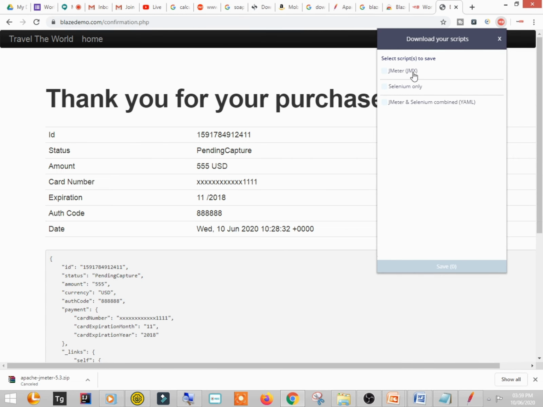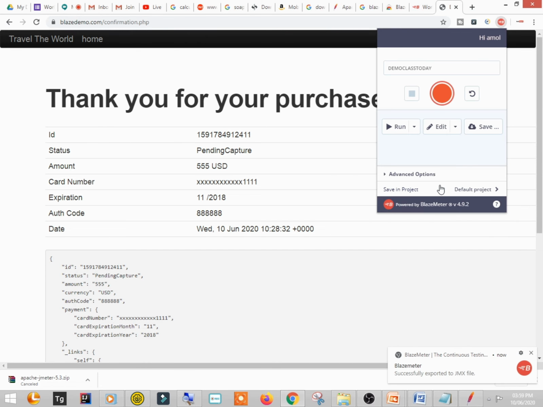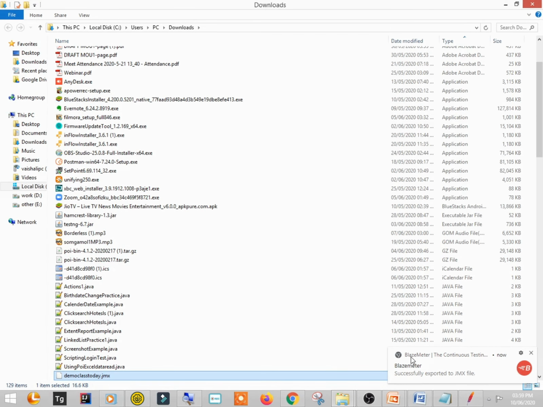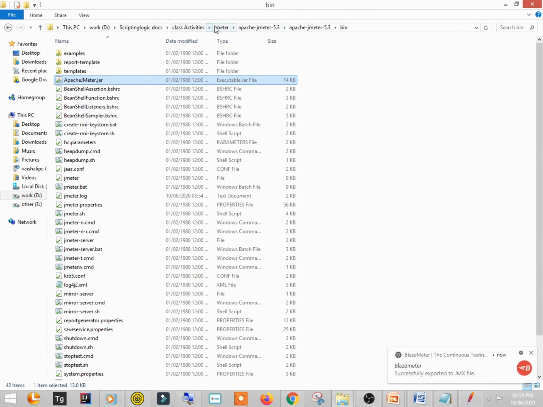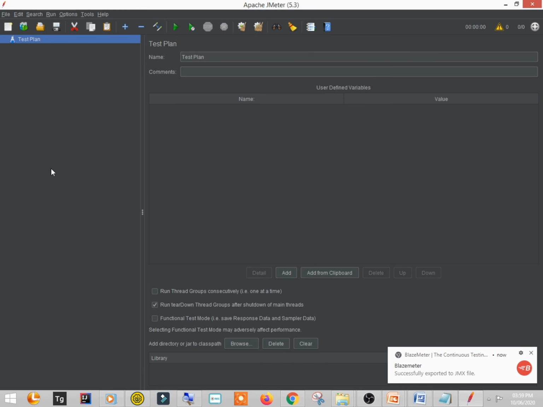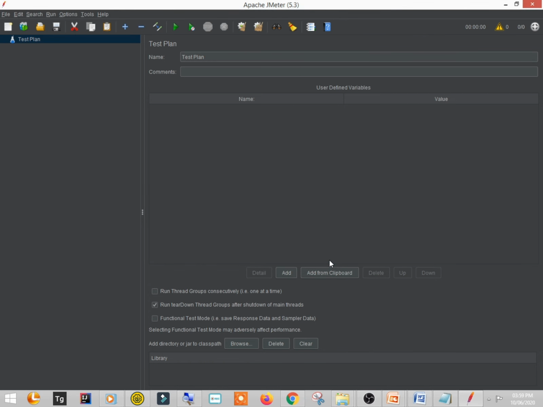You can see here there is a JMeter JMX file. Click on this and you will observe which website we worked on. It was blazedemo.com. So you download it. Just in a moment it will get downloaded. Yes, here it is. I'll put it at some good location, somewhere here. Now go to the JMeter, file, open, give the path, and here you see demo class today and click on open.